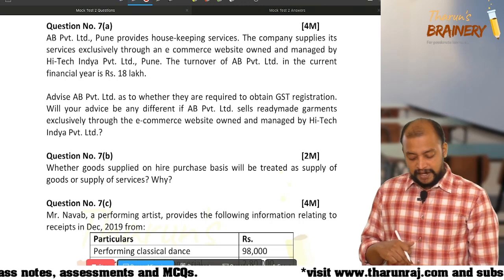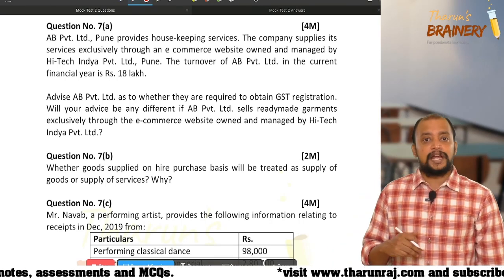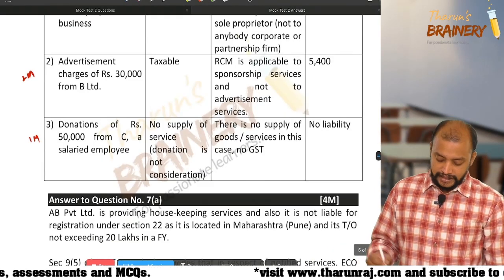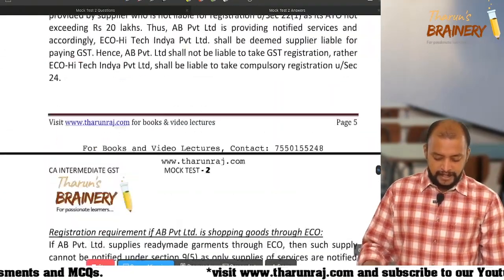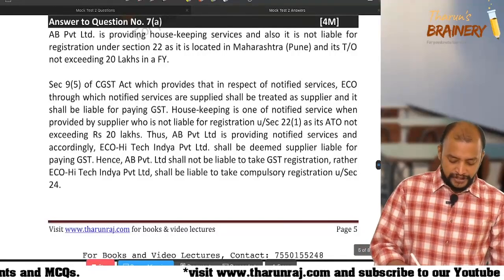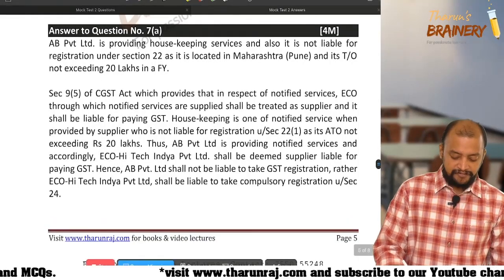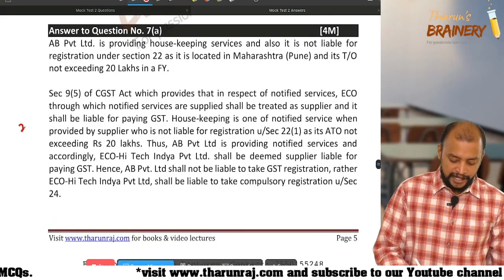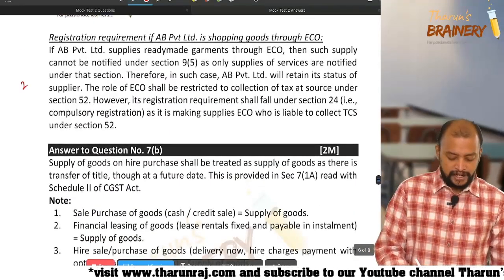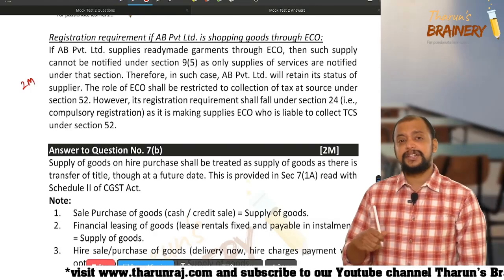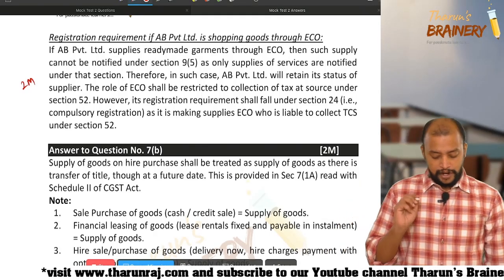Accordingly, AB Private Limited is compulsorily required to get registered. So that is the answer. If you have presented the answer like that, and suppose you have written the section 9 subsection 5 point properly, you will get 2 marks. And even for this registration requirement, the compulsory registration, if you have written it, you would have got 2 marks.